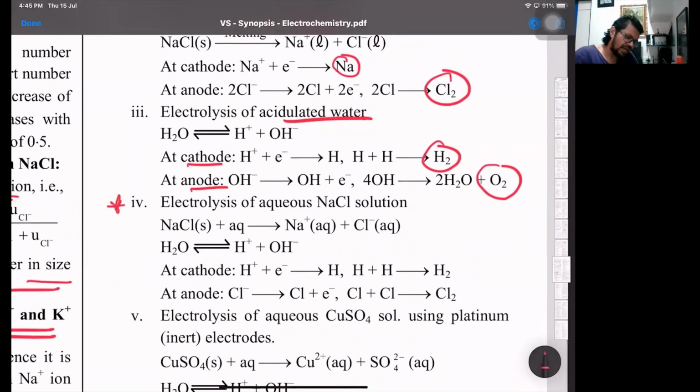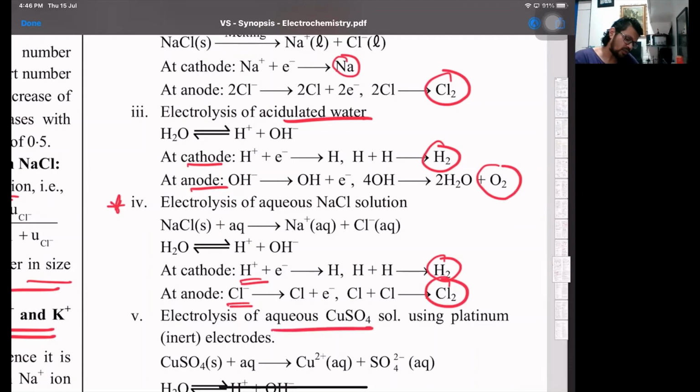At the cathode there is hydrogen gas due to selective discharge, because the reduction potential of H plus ions is going to be greater as compared to sodium ions. In fact, sodium is down, so its reduction potential is negative, and for H plus the potential is arbitrarily fixed as 0. And at the anode, chloride ions undergo oxidation to liberate chlorine gas. It should have been oxygen gas, but due to overvoltage, chlorine is liberated.